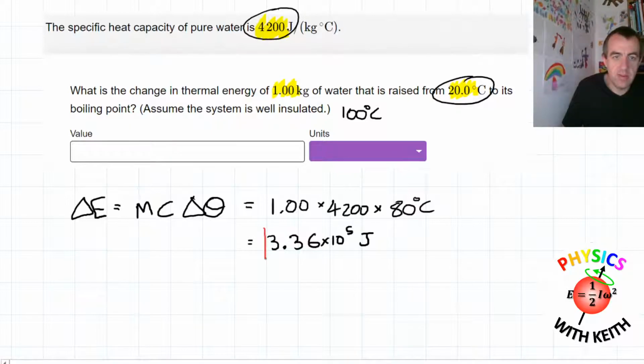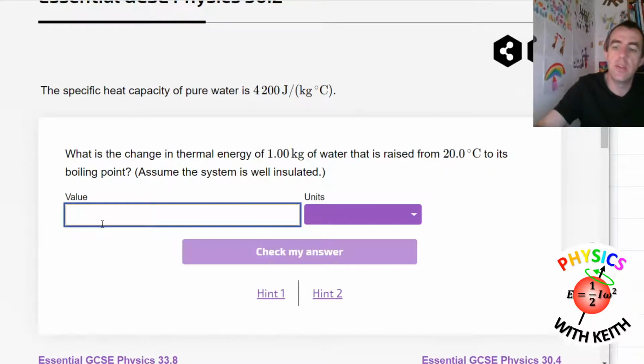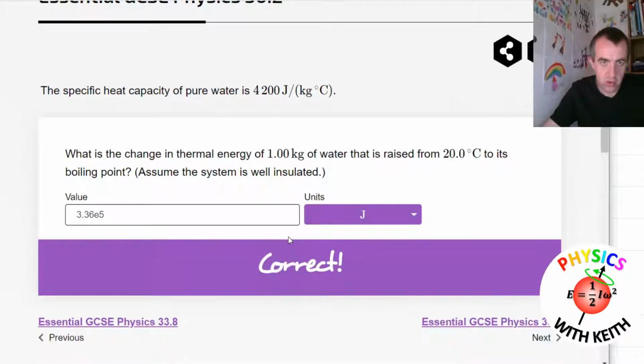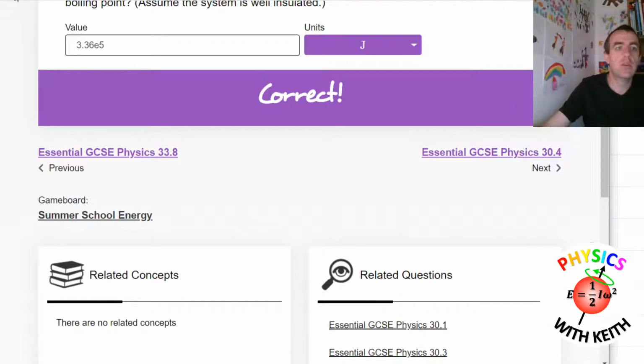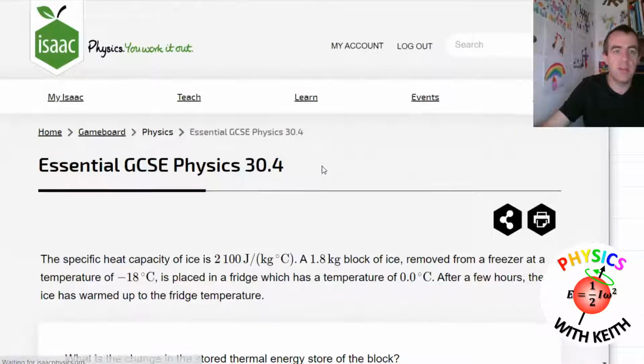So we have to round this to 3 significant figures, which, there we are. I've already written it rounded to 3 significant figures. So 3.36 times 10 to the 5 joules. So 3.36 E5 joules. Correct. Excellent. Next we've got last 2, so this one's about thermal energy as well.